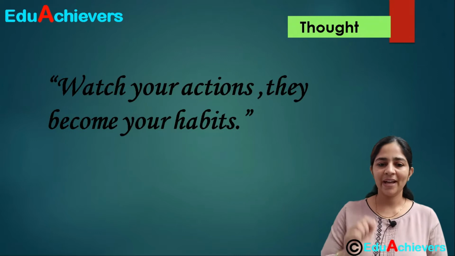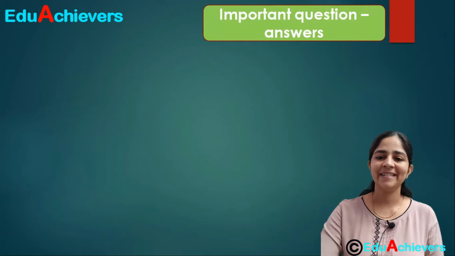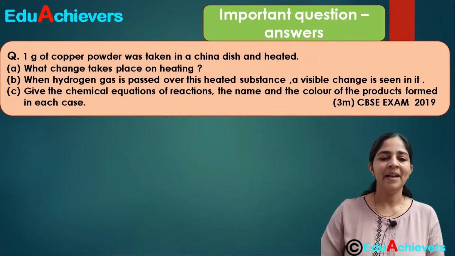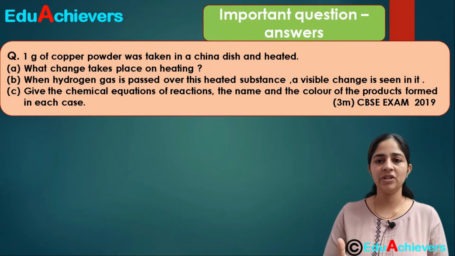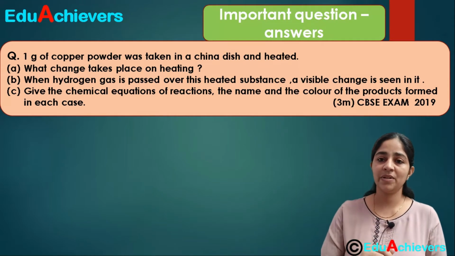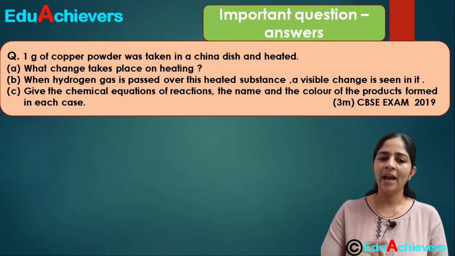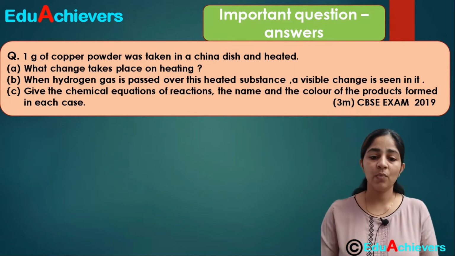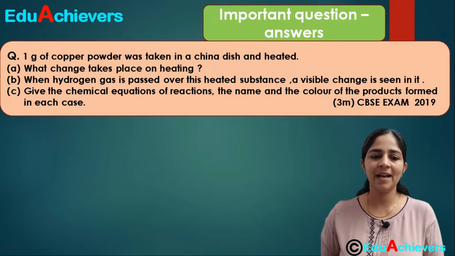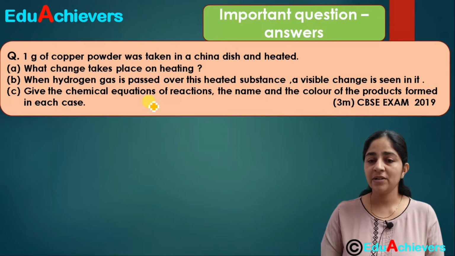Let's begin first with the positive thought, which says that watch your actions as they become your habits. So watch your habits, have good habits. So the first question which has been asked is that when 1 gram of copper powder was taken in a china dish and heated, the first part of this question asks what change takes place on heating. The second part asks that when hydrogen gas is passed over this heated substance, a visible change can be seen in it. So what is that visible change? And the third part asks to give the chemical equation which takes place during this reaction.